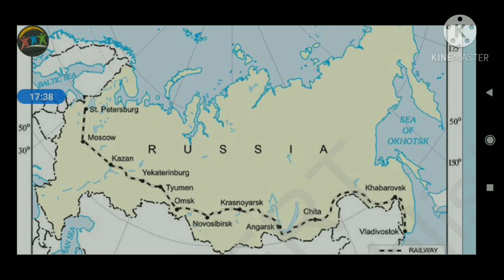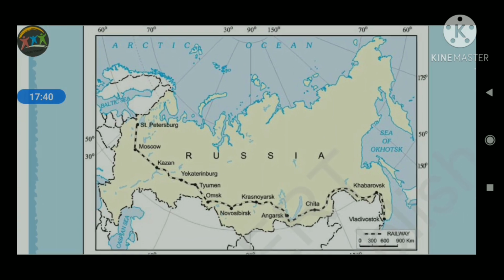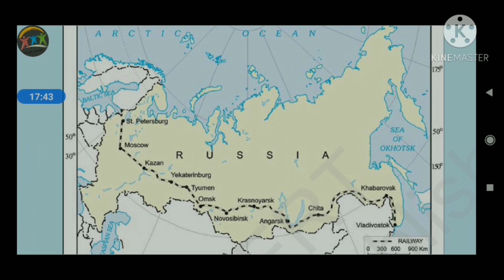What is the length of it? The Trans-Siberian Railway system has a length of 9,332 kilometers. What are the features of it? It is a double-tracked and electrified railway route. This entire railway route, 9,332 kilometers, is totally equipped with electric facility, means the electrified Transcontinental Railway, and it is double tracked.